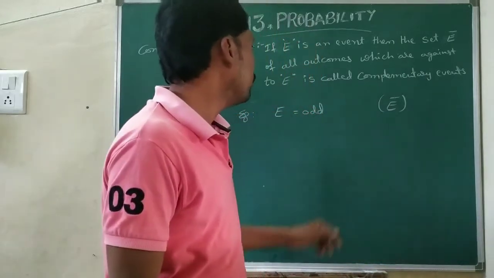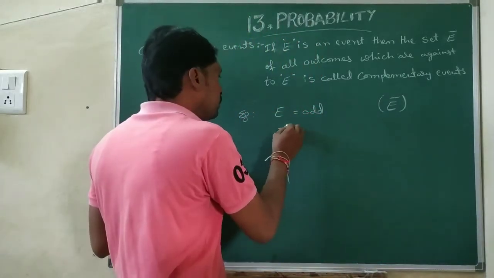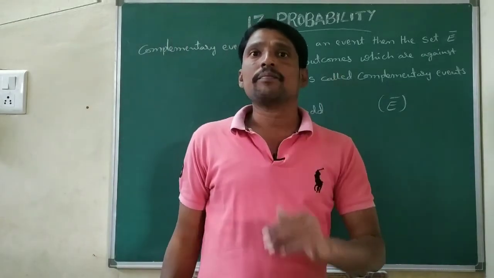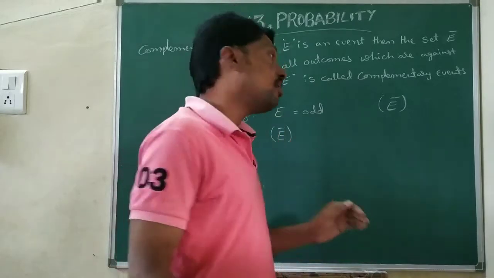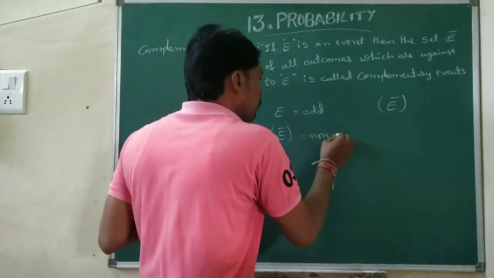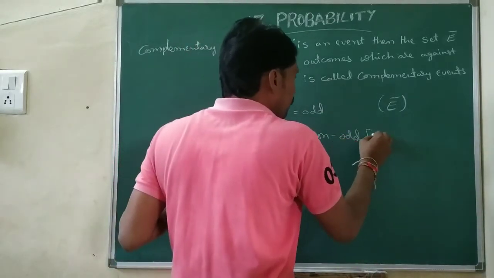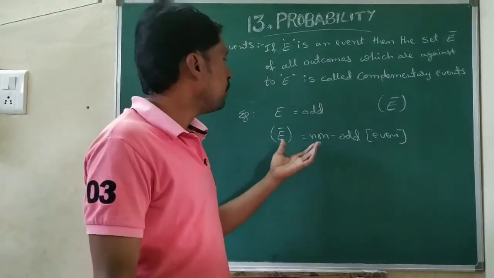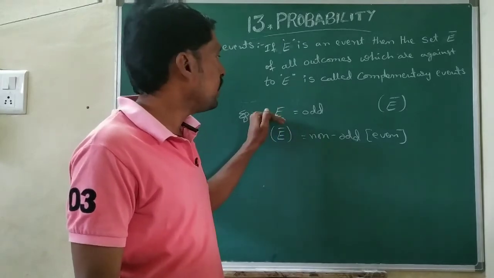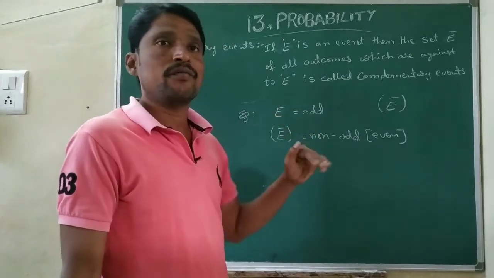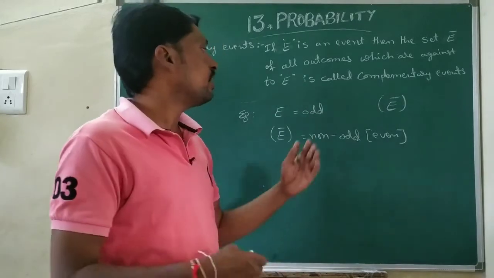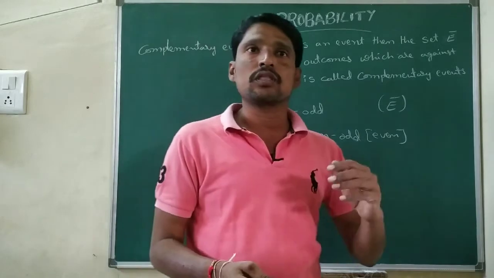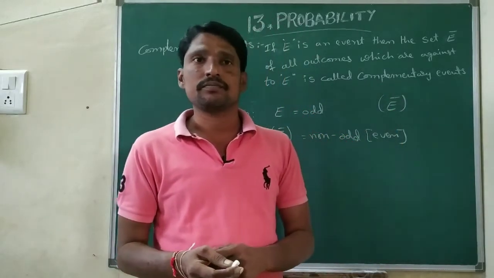So what is E complement? E complement means getting a non-odd number. Non-odd means even numbers only. So non-odd numbers is called the complement of E. So getting an odd number is E, and getting a non-odd number is E complement. Both are complements of each other.